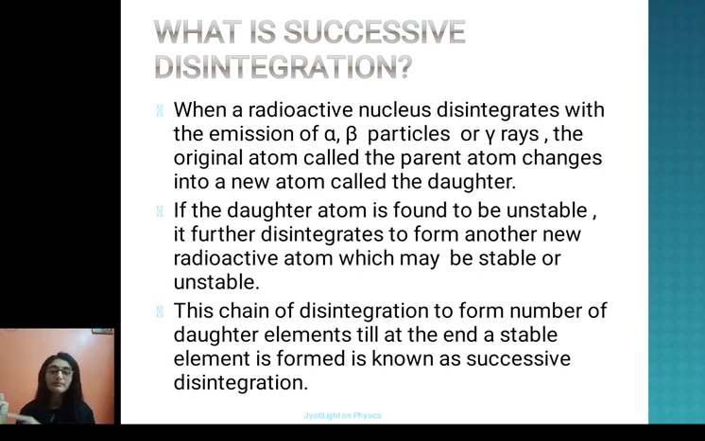You have a parent atom. It will emit either an alpha ray, beta ray or gamma ray, and it will form a daughter atom. Now this daughter atom may be stable or it may be unstable. If it is unstable, it may again emit alpha, beta or gamma rays, and it will again form a second atom. Now this second atom which has formed may also be unstable. So again it will emit alpha, beta or gamma rays, and again it will form another new atom. So this chain will continue until you get a stable element at the end. This chain of reactions is called successive disintegration.